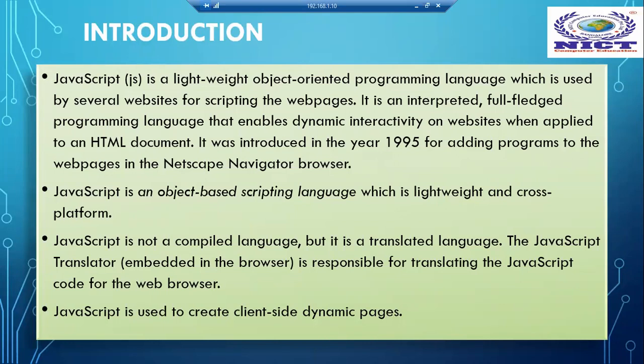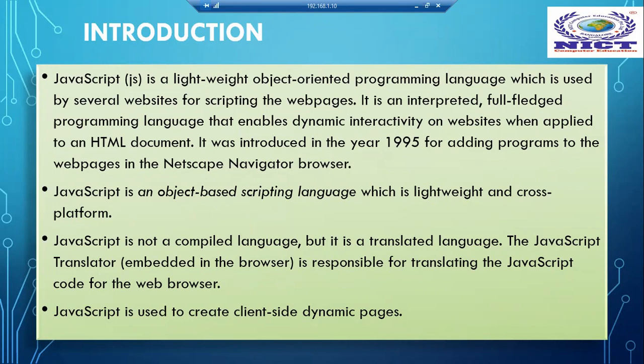So JavaScript is an object-based scripting language, which is lightweight and cross-platform. What do you mean by cross-platform? Platform is nothing but operating system, so it can be used in any operating system. It does not work only in Windows, and it is not working only in Apple OS. If I create any web page using JavaScript, the same thing can work in Windows OS, Mac OS, Linux, everywhere. So that is why we call it a cross-platform language.